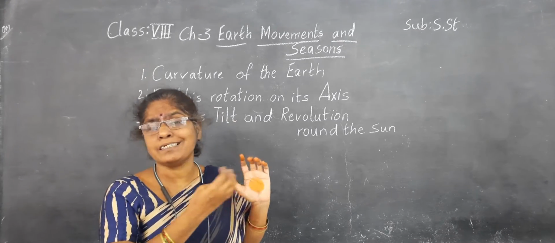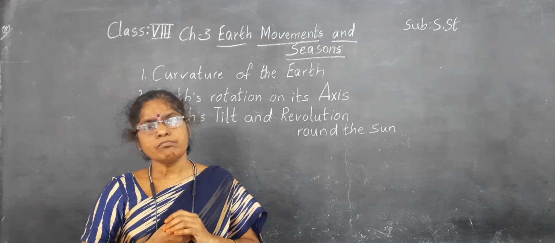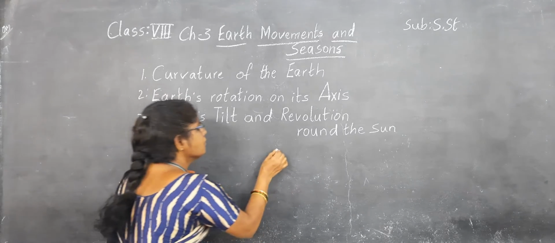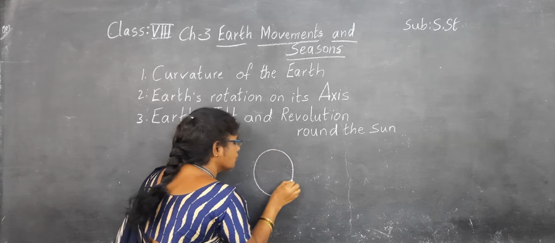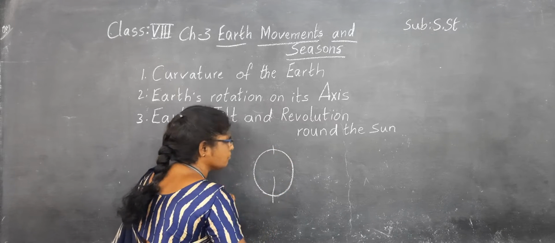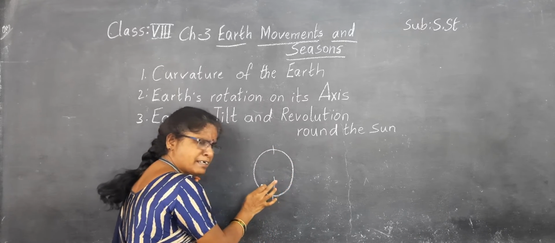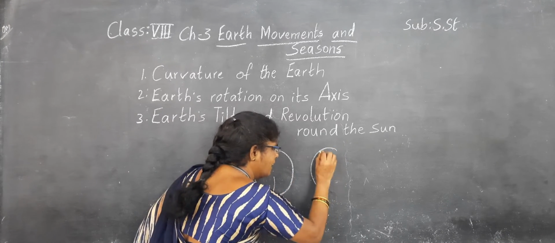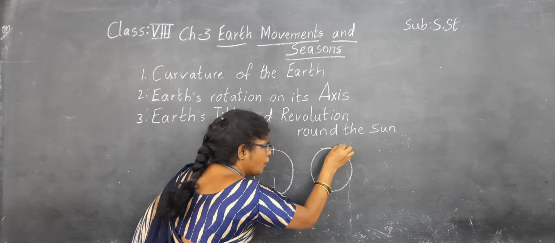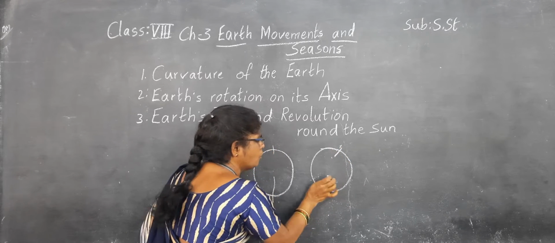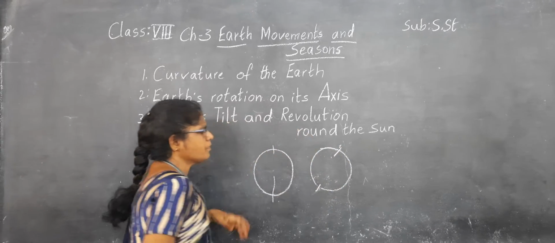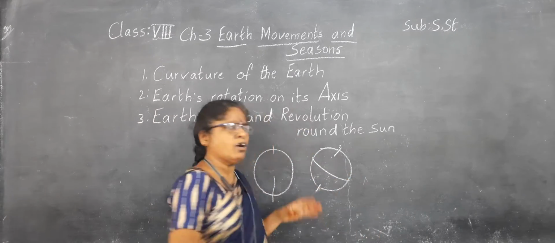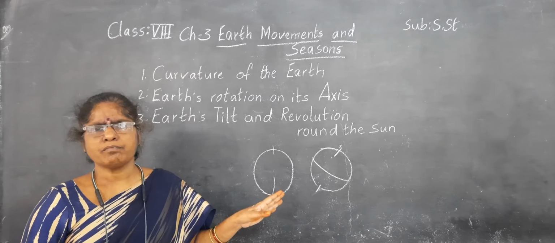It won't change its direction. The earth won't be like this, it does not rotate in this way. It rotates and points the north pole this side and the south pole in this direction only. In this direction only it is tilted always, throughout the year.